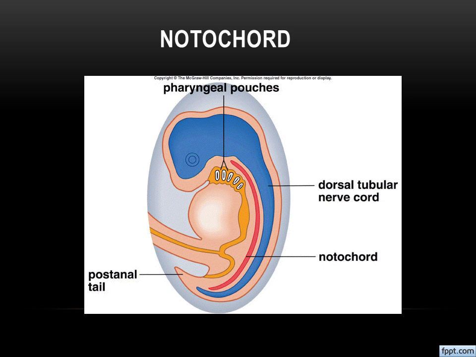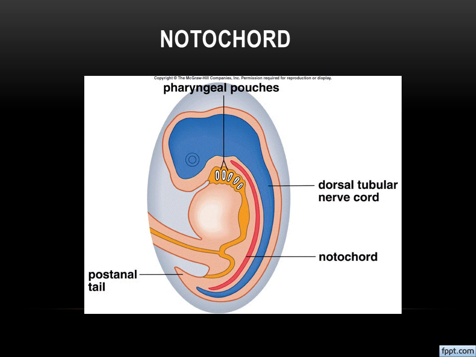The next one is the notochord. What do you mean by notochord? It may be a new term for you. Again we can come to the embryo. As we said, from these three germinal layers all the body parts or organs will be developed, right? I have displayed one embryo structure here. Can you note the one rod-like structure in red color? It is marked as the notochord. This notochord is formed during the embryonic stage.